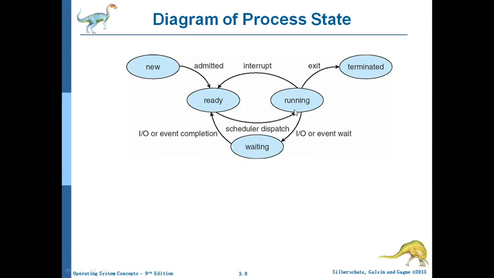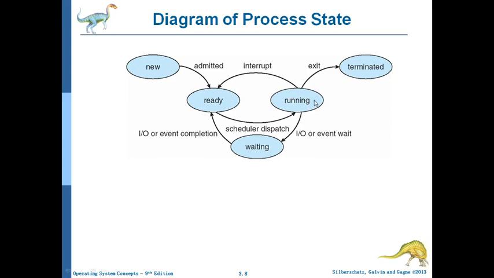From the running state, suppose it has executed all the instructions and doesn't require any IO. It has completed its execution, so it exits, changing its state from running to terminated. In another case, suppose a process is running and an interrupt occurs. The operating system has to run the ISR, so the current process has to be stopped. On interrupt, it switches its state from running to ready.